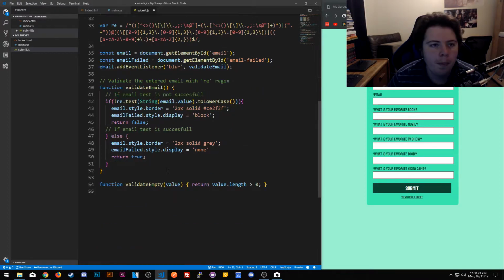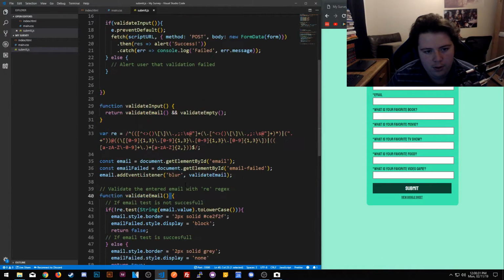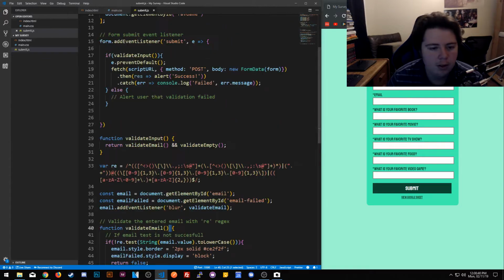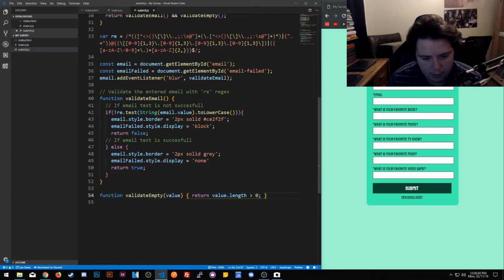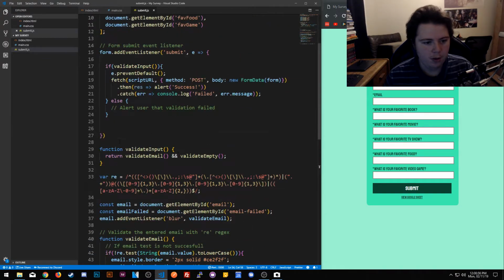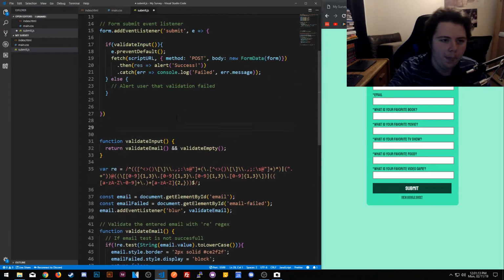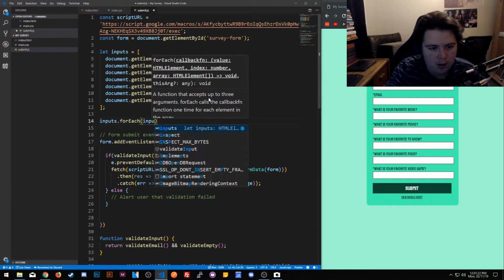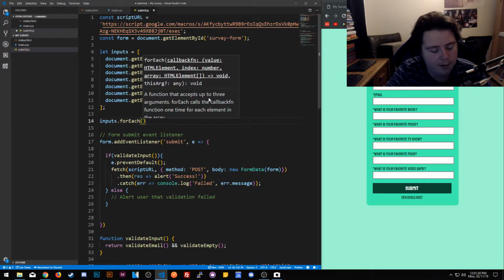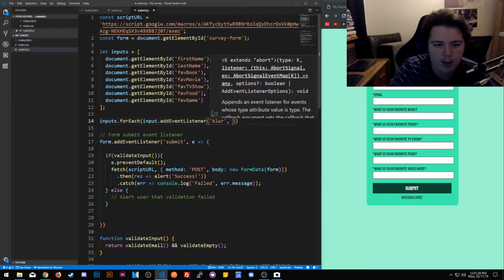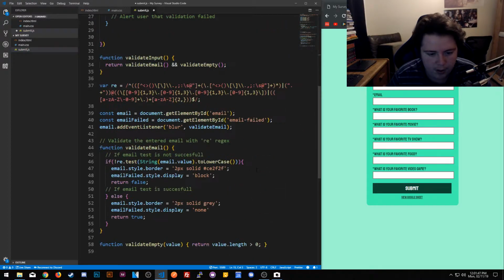Okay. Alright, what else? Because now we've got validation to that. Okay, so all these steps I'll do really quick. We should do inputs for each input. I'm going to do a function. We'll input add events, right? And then add a blur, and add this. Okay, and we'll do blur by validate empty.